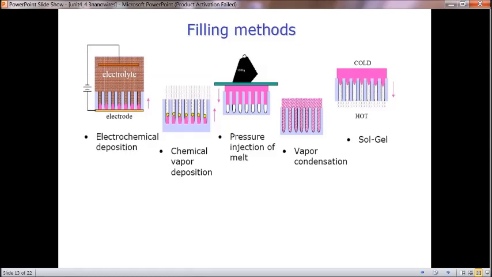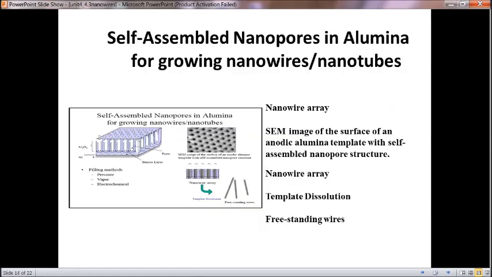Then vapor condensation is based on chemical vapor deposition only, vapor condensation may occur. So we are making it get condensed inside the tubes. Then sol gel method, a solution has been created with a fuming process. We can make them as gels, and those gels will be inserted into the tubes. These are the filling methods. And self-assembled nanopores in alumina for growing nanowire and nanotube have these processes as what we have seen. So these are the filling methods with SEM images, how the nanowires have formed.